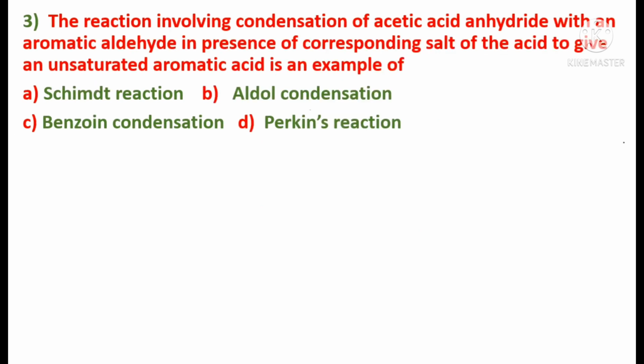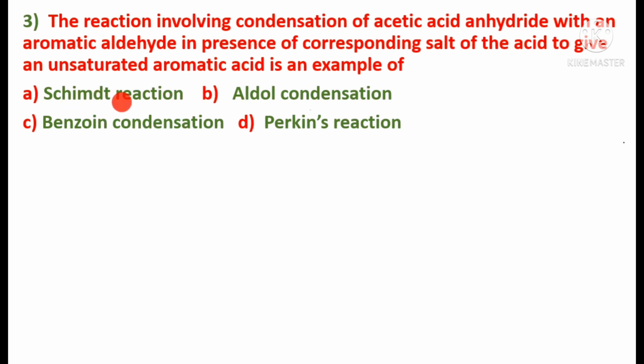Read the next question, students. The reaction involving condensation of acetic anhydride with an aromatic aldehyde in the presence of the corresponding salt of the acid to give an unsaturated aromatic acid is an example of whether it's a Schmidt reaction, aldol condensation, benzoin condensation or Perkin reaction. So what is given? This is condensation of acetic anhydride with aromatic aldehyde, that is, aromatic aldehyde is undergoing condensation with acetic anhydride in the presence of a salt, okay. And the options were Schmidt, aldol, benzoin, Perkin.